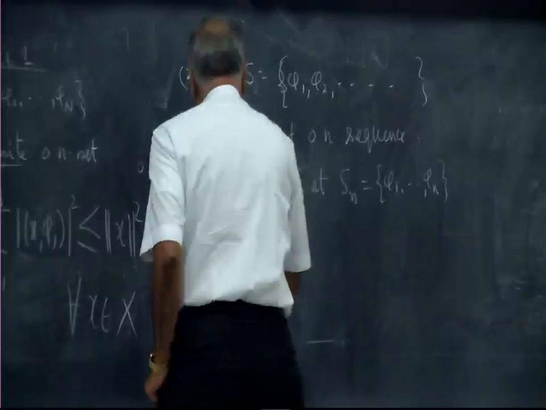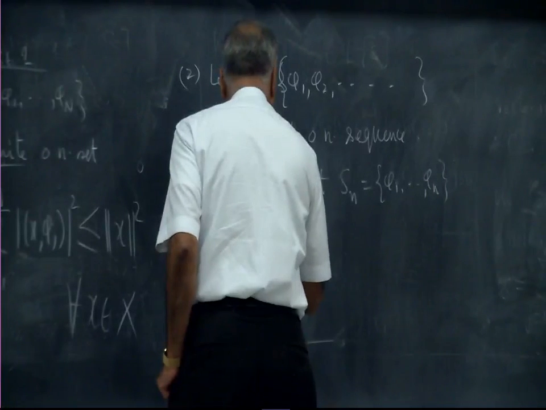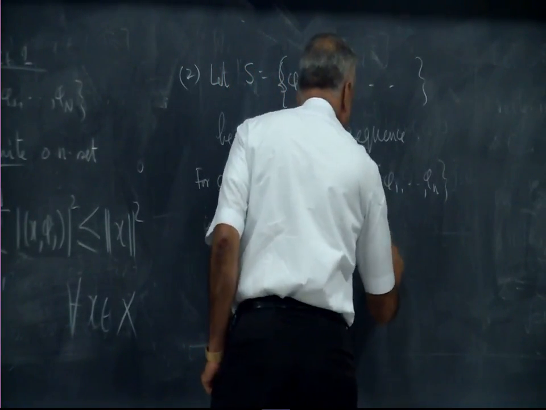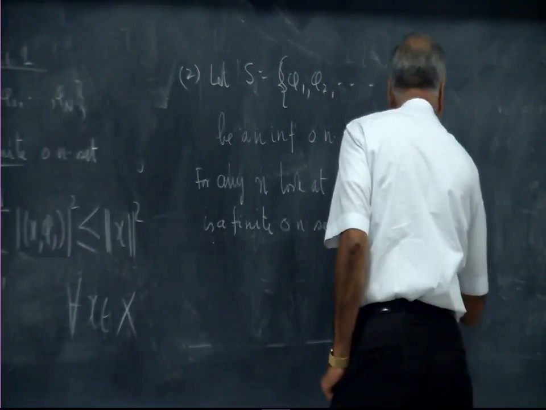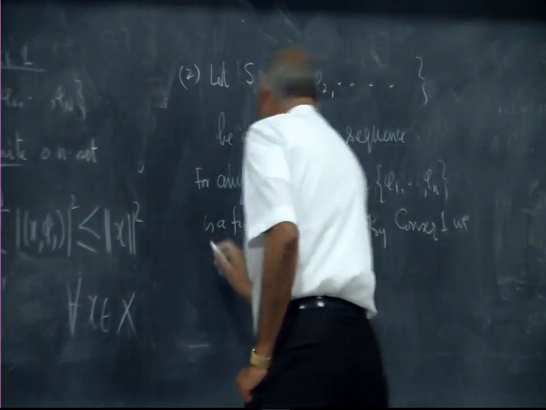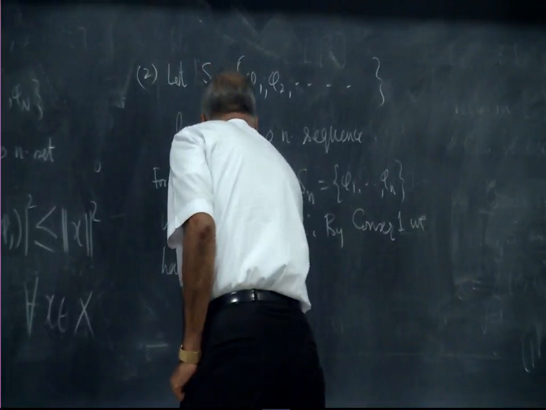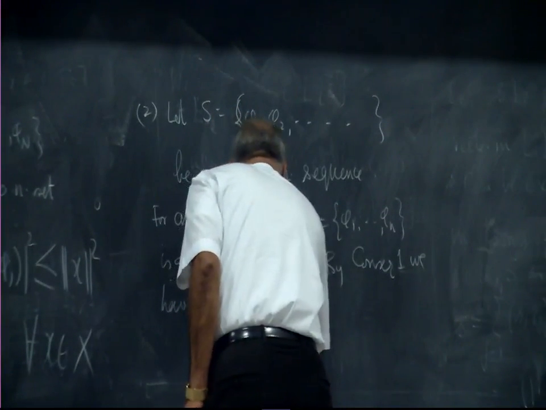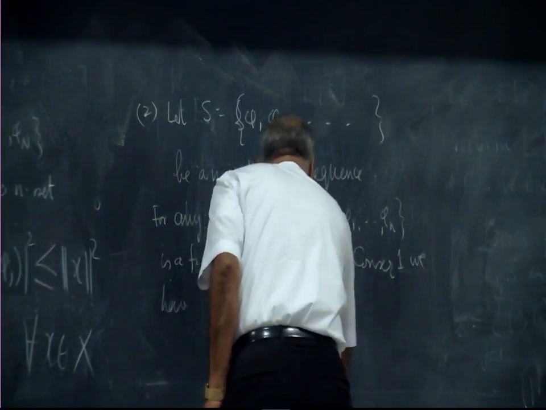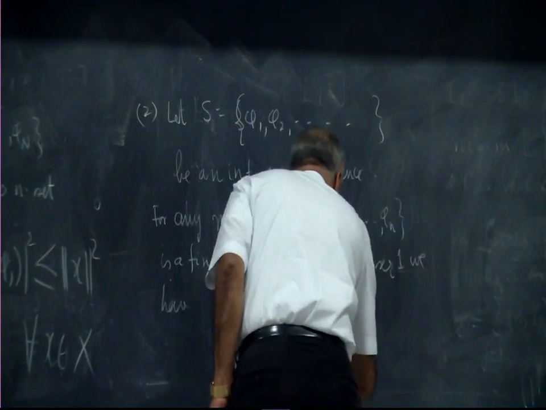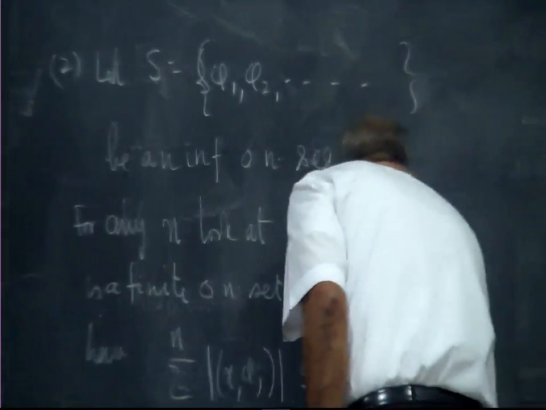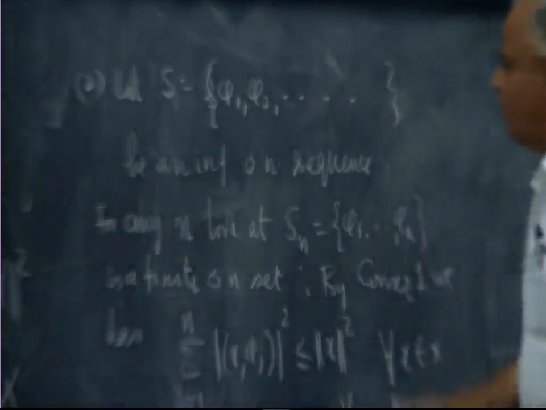S_n is a finite orthonormal set, and therefore by consequence 1 we have the summation j equal to 1 to n of |<x, phi j>| squared is less than or equal to norm x squared for every x in X and for every n. For every n I can do that.